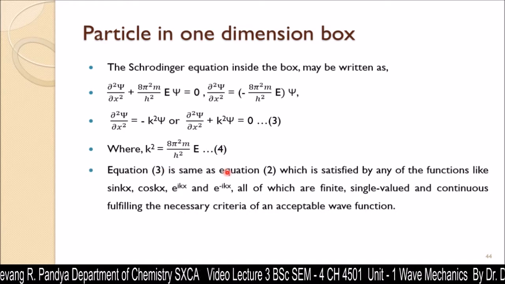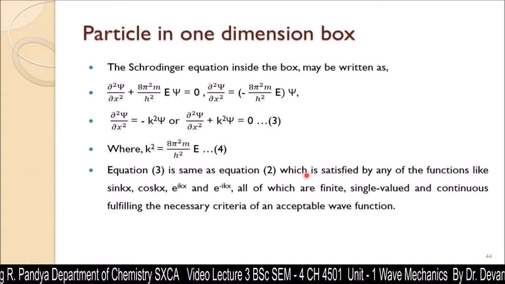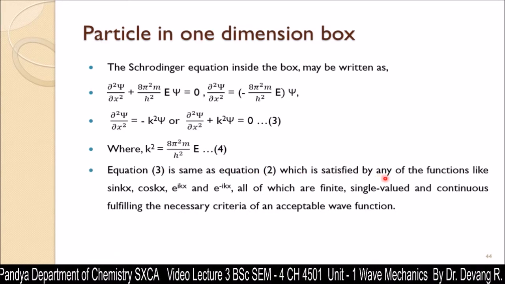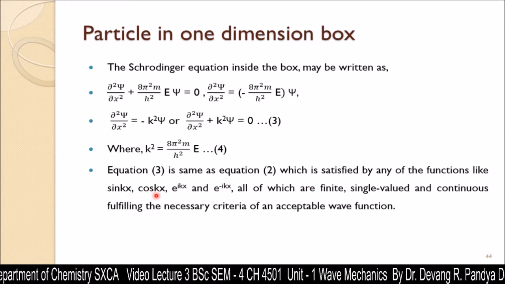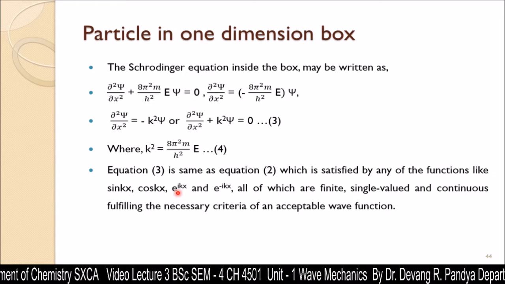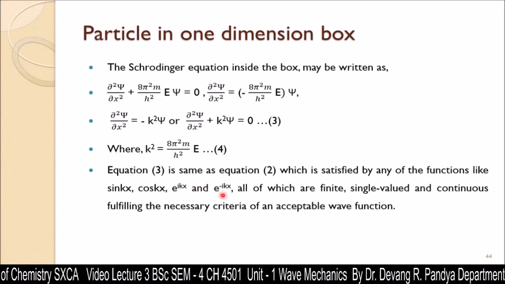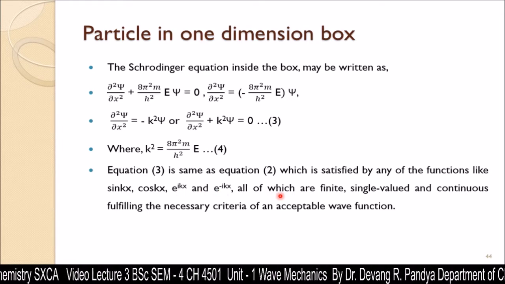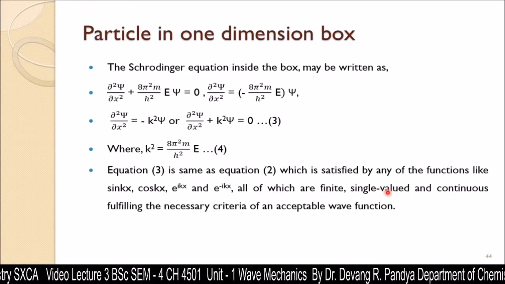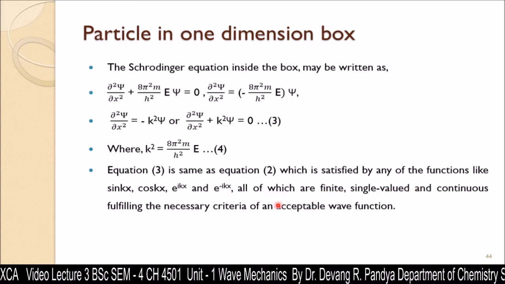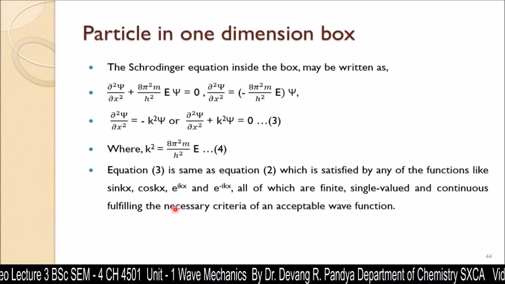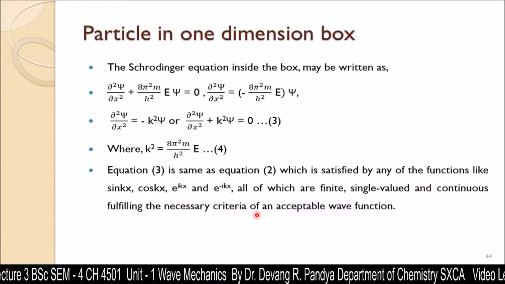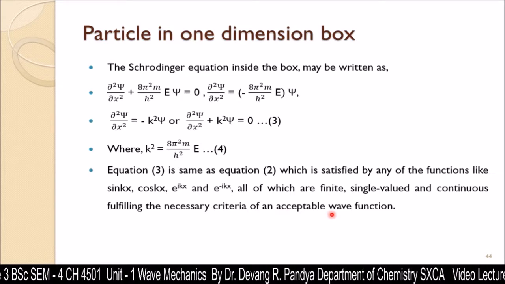Equation 3 is the same as equation 2, which is satisfied by any of the functions like sin kx, cos kx, exp(ikx) and exp(-ikx), all of which are finite, single valued and continuous, that means normalized wave functions, fulfilling the necessary criteria of an acceptable wave function.